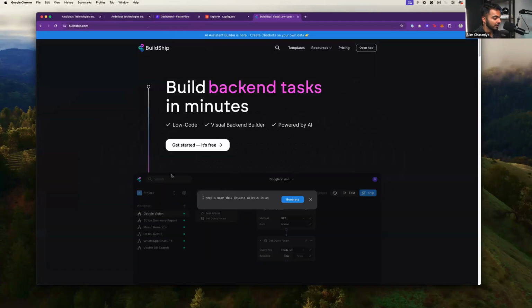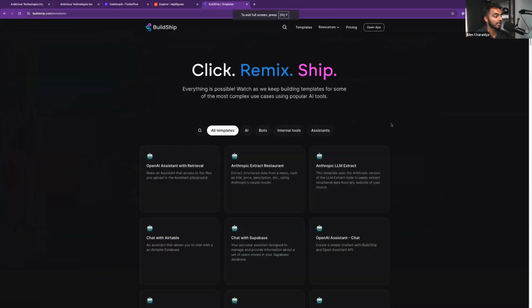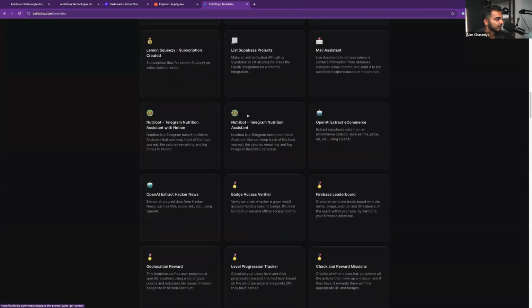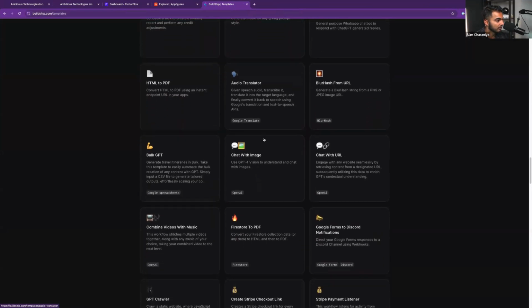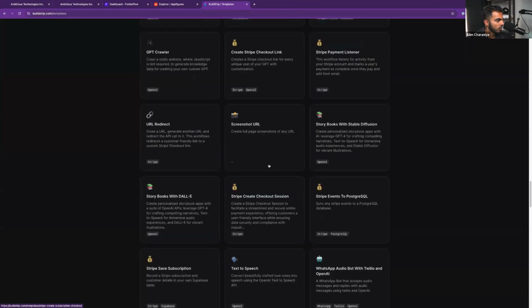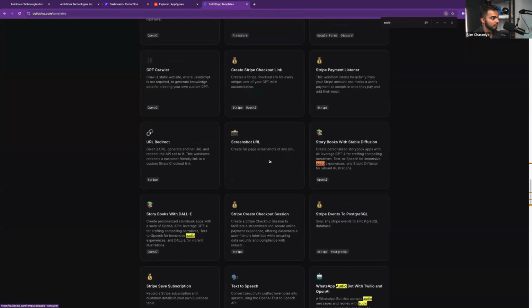So one cool thing about Buildship is that they have templates available. So I'm actually going to try to browse their templates to see if there are any voice templates. And if you know of any, let me know. But we can scroll down and find, they have chat, audio translator, given speech audio, transcribe it, translate it into the target language, and then finally convert it back to speech. That's interesting. Okay. Firestore to PDF. Interesting. So let's search for audio.